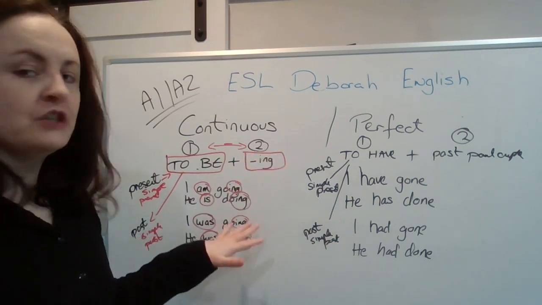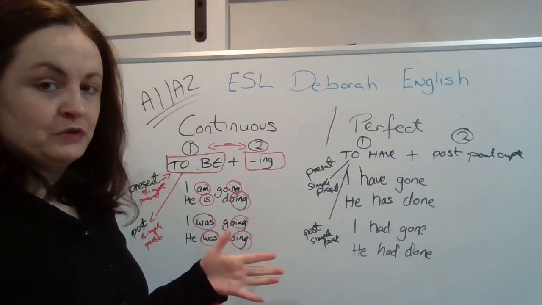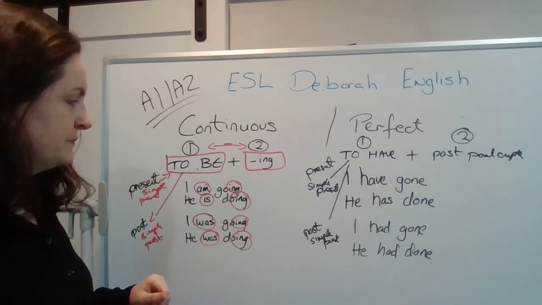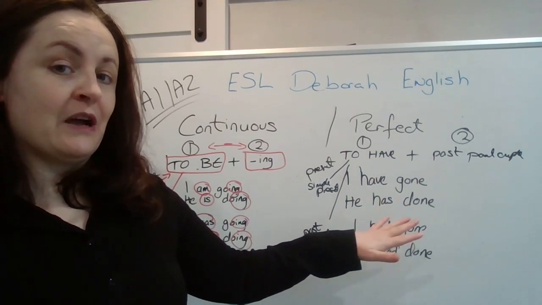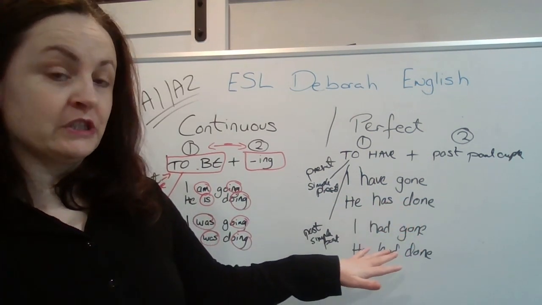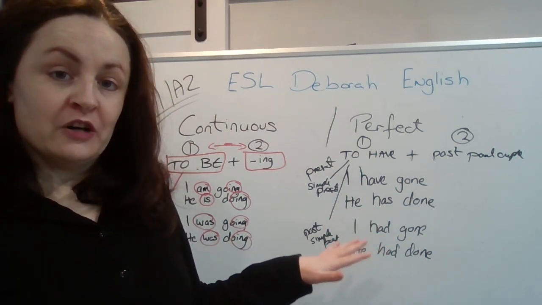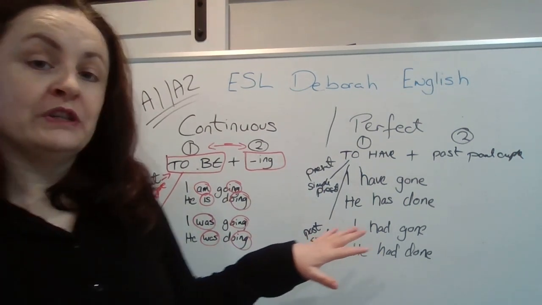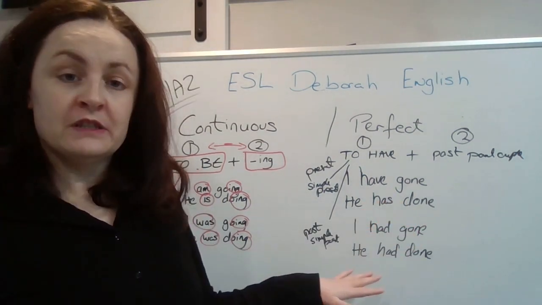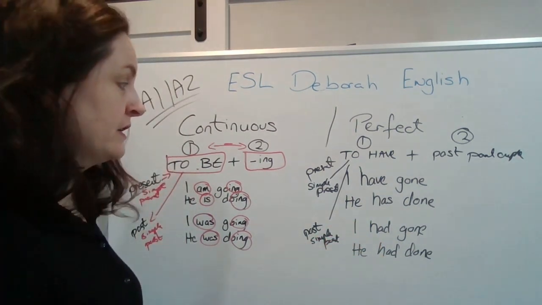The ing form in the continuous is pretty easy to construct because you just put ing at the end. The past participles of the verb, however, need to be learned. Most verbs that we use in English are irregular. So you do need to learn the past participle because they are unusual to look at.